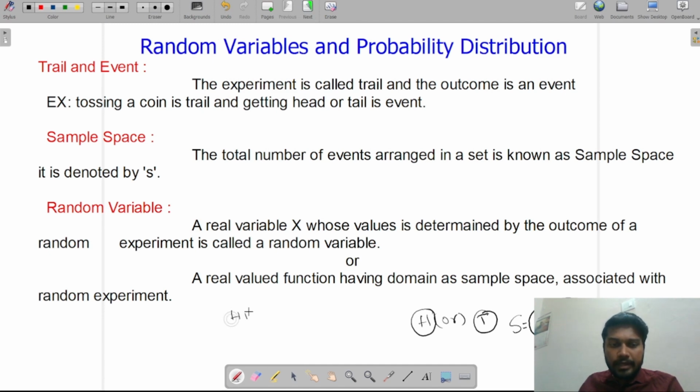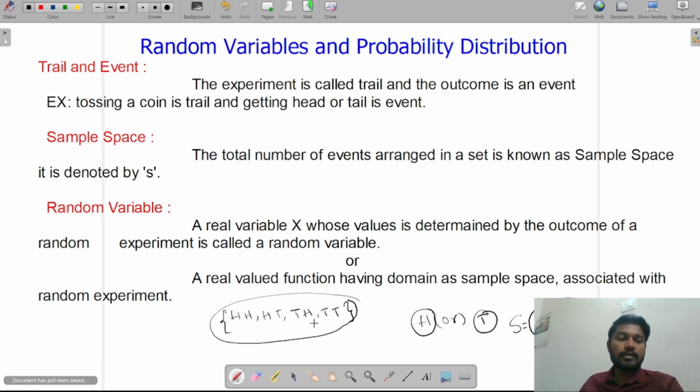Head-head, head-tail, tail-head, and tail-tail, right? These are the possible outcomes and I'm keeping these outcomes in a set, then this set is called sample space. Collection of all outcomes kept in a set is called sample space.